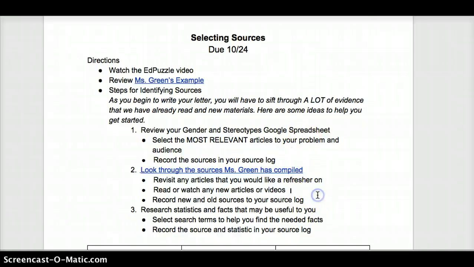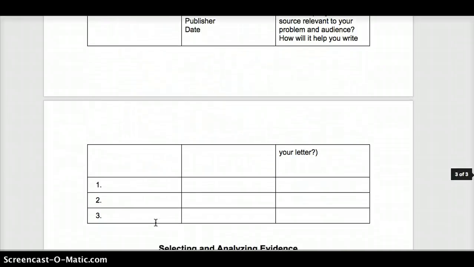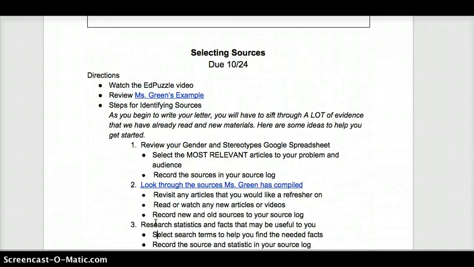If none of the sources I've compiled work for you, you can then research statistics and facts that may be useful to you. If you need help coming up with search terms, I'd be happy to help you. Make sure this is filled out by the time you walk into class on Friday.